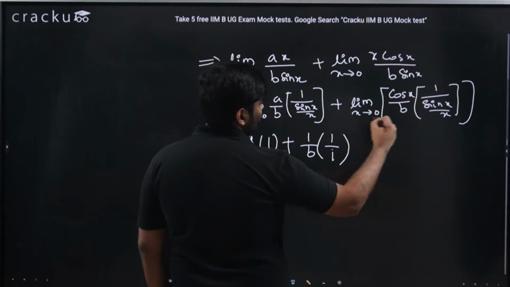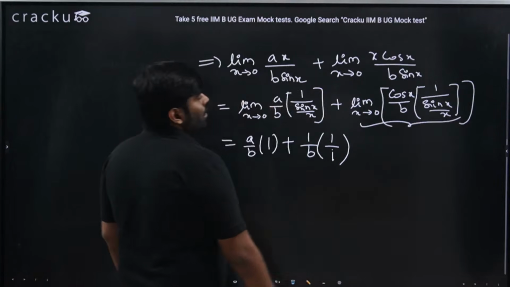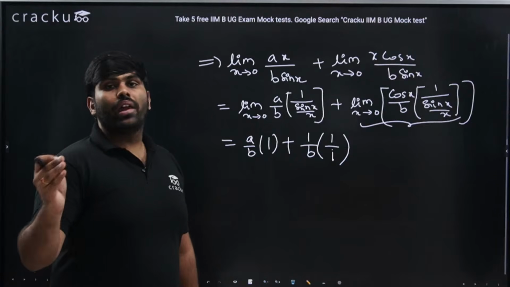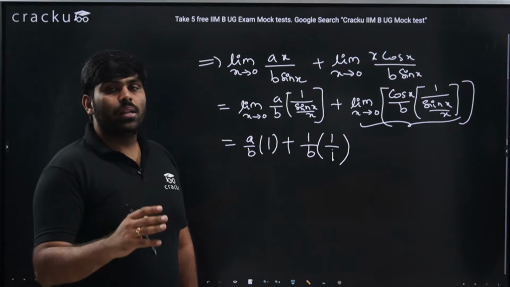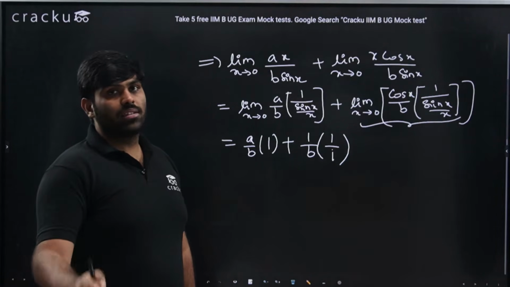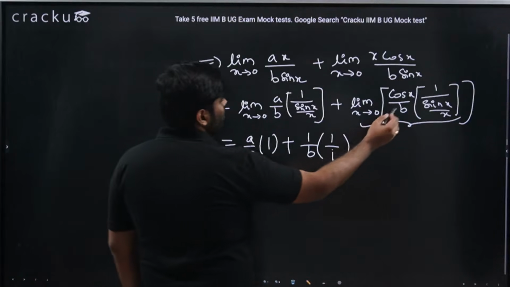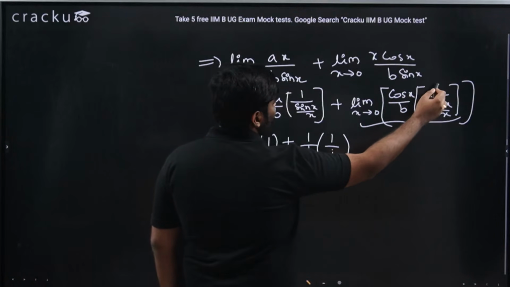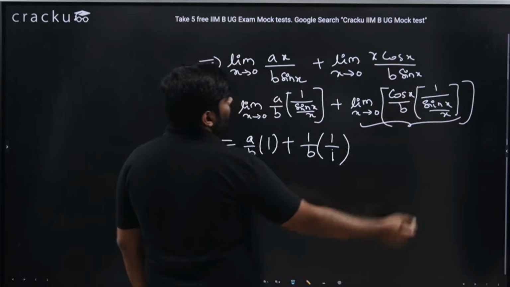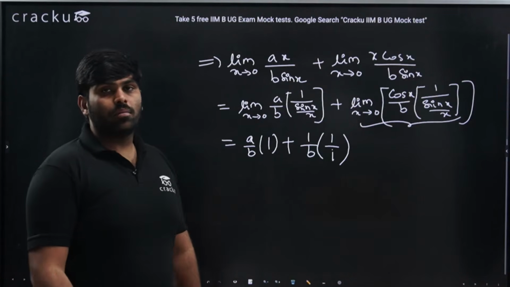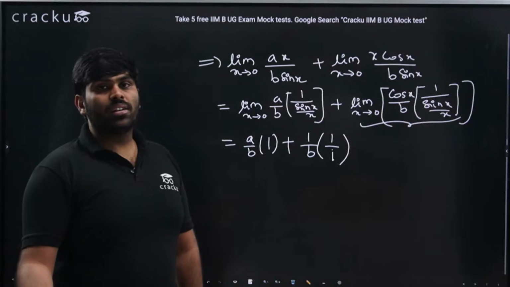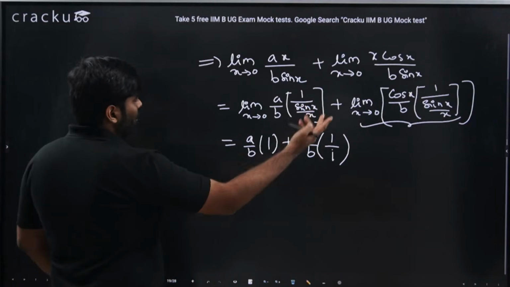Why is it so? This particular thing we have just written as limit of f of x into g of x is nothing but limit of f of x into limit of g of x. So limit of cos x by b is cos 0 which is 1, and denominator is b, which is 1 by b into 1 by 1.